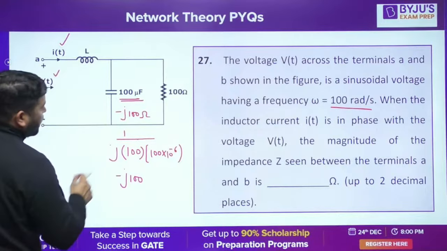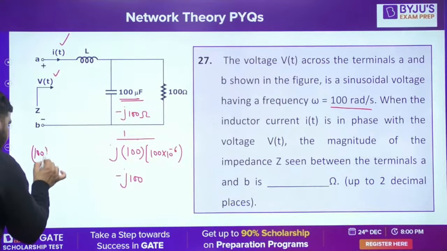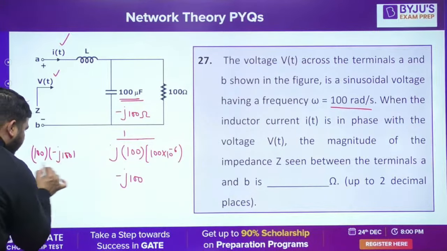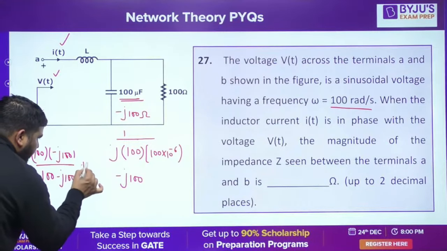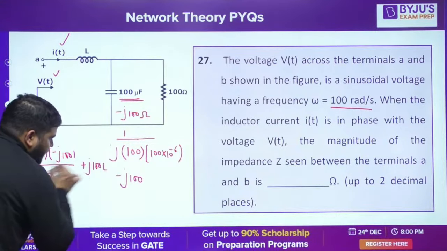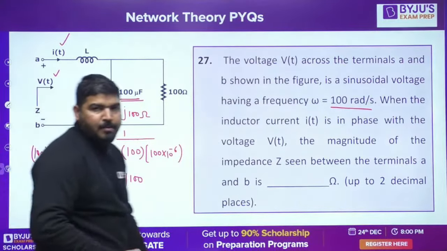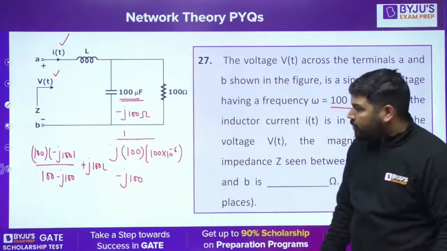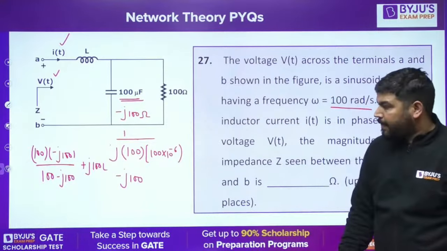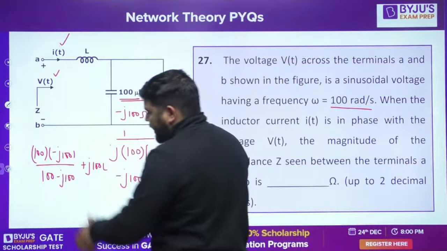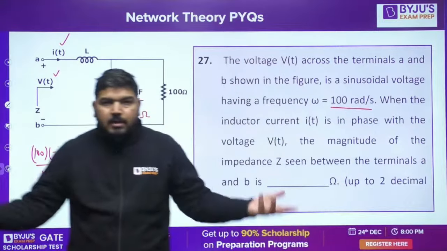Now I am going to take the parallel equivalent. So 100 into minus j 100 divided by 100 minus j 100, plus j 100L. This is the total impedance. Now you make its imaginary part equal to 0 and calculate the real part only. That will be the impedance seen between A and B. So it's easy peasy.